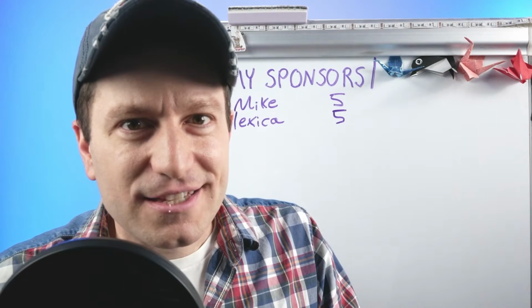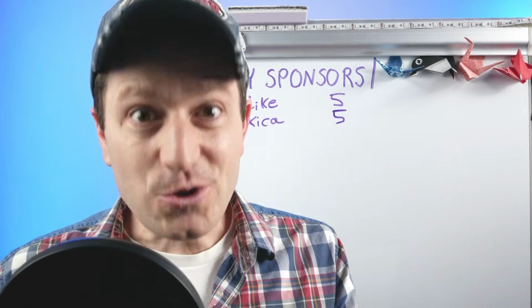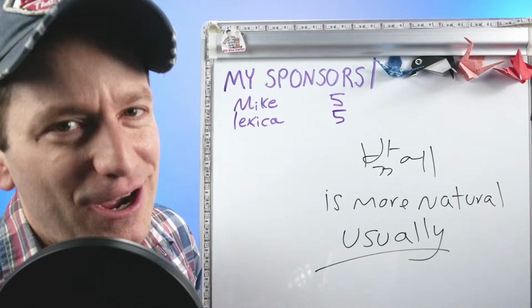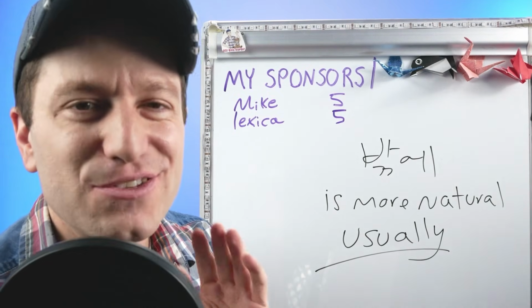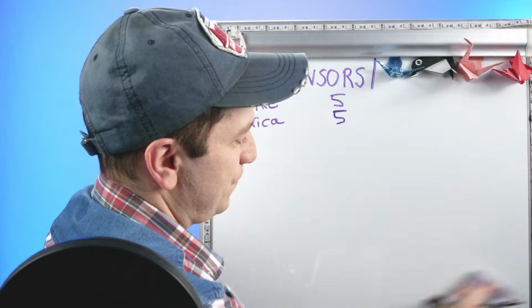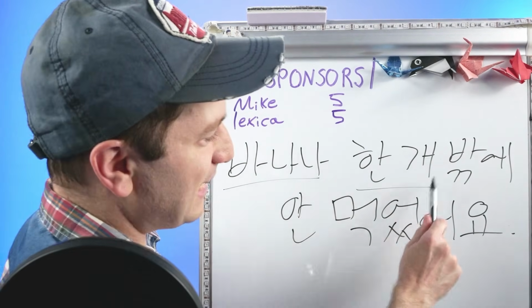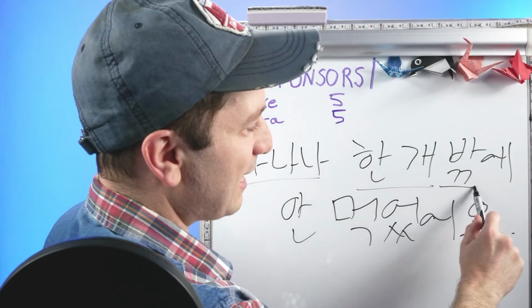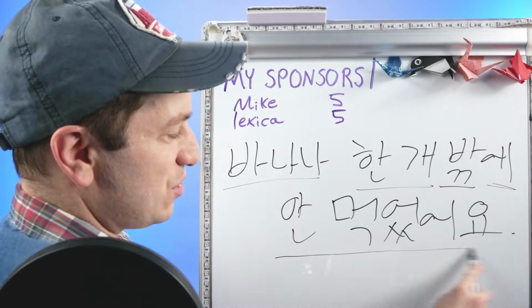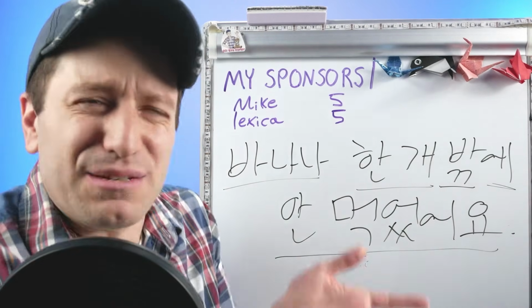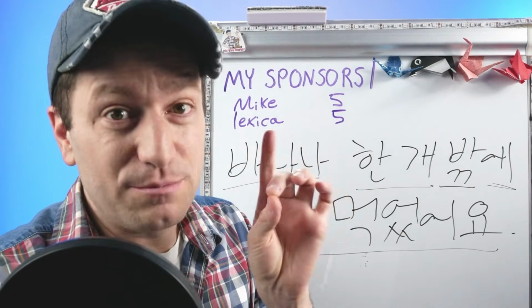It's because 밖에 will most of the time sound more natural. Let's talk about when 밖에 sounds more natural. So again, let's look at this literally. Banana, 한 개, one, so one banana. 밖, outside of, 안 먹었어요. So I didn't eat outside of one banana. I didn't eat besides one banana. Other than one banana, I didn't eat.